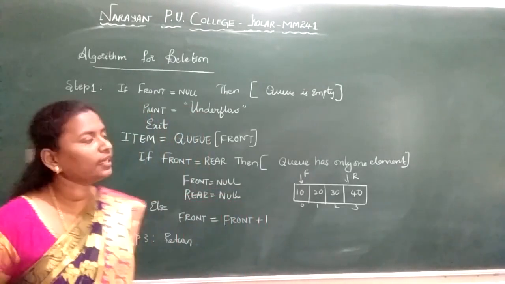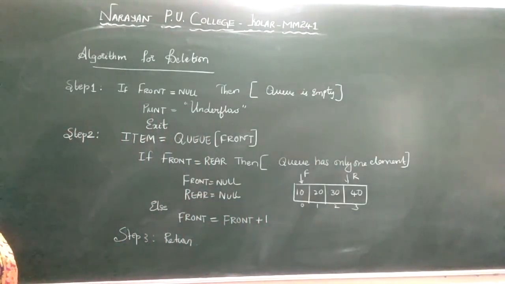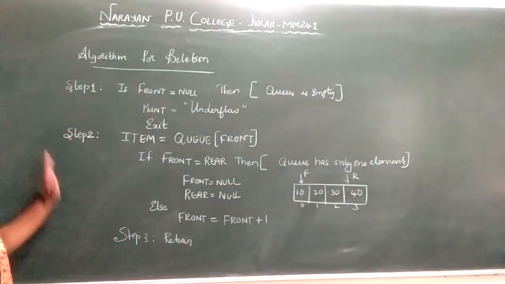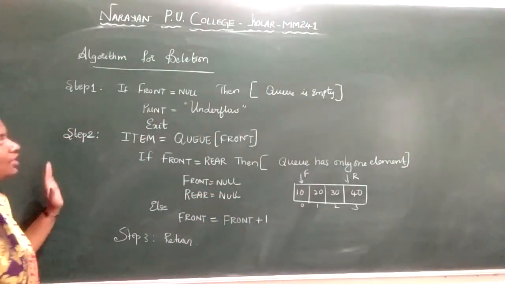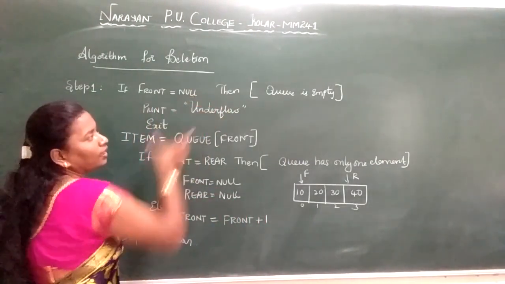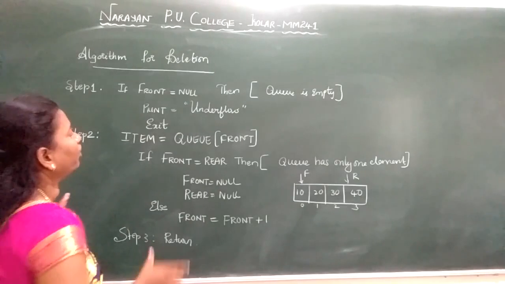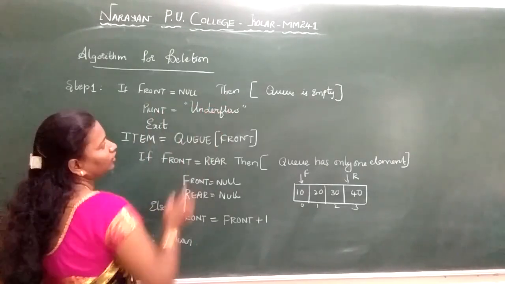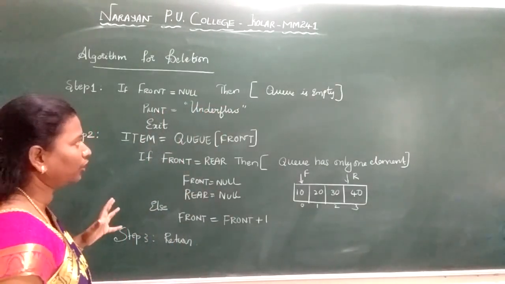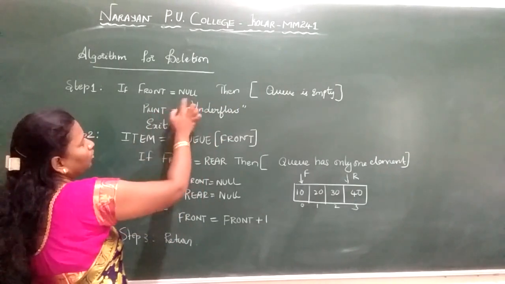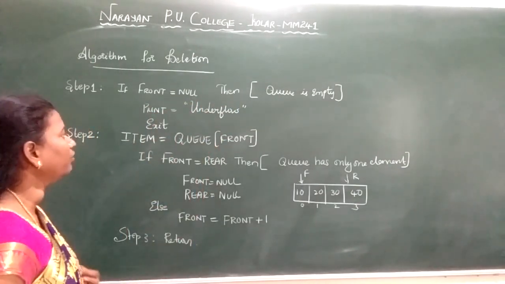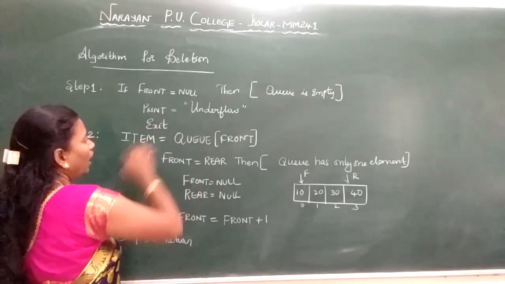Next we will see the algorithm for deletion, also called DQ. We have 3 steps here. First we check if front is equal to null, then the Q is empty. When front is equal to null, we check the underflow whether Q is empty or not. So when front is equal to null, we print the message underflow, and exit.